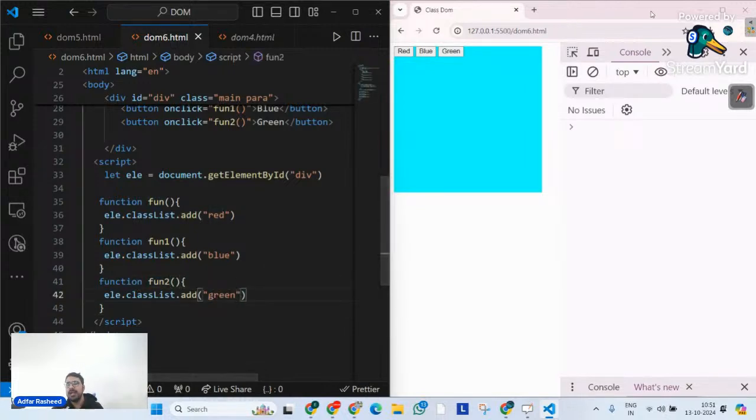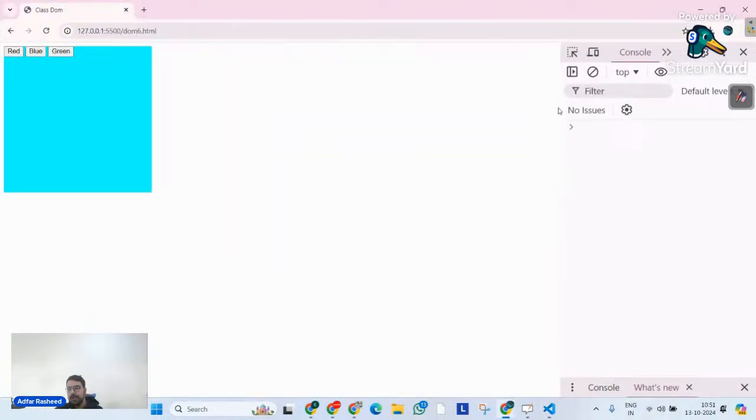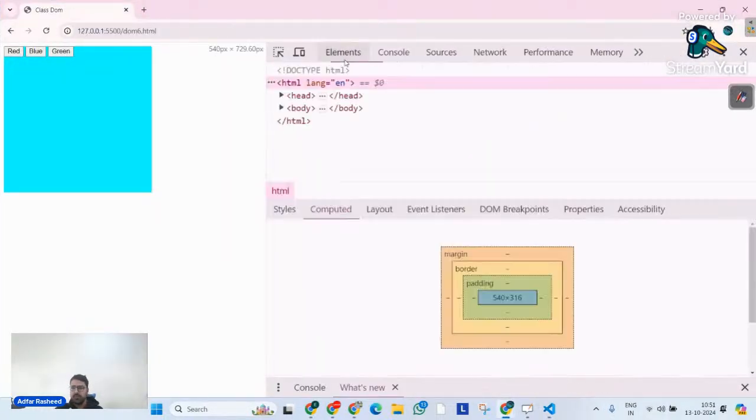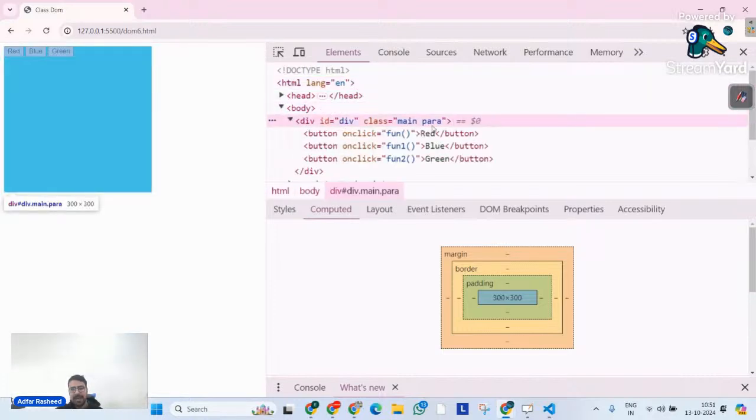Now see and try to understand what's happening over here. Let me open my HTML here. So we have, at least at this point of time, understood one of the methods of classList called dot add. With the help of dot add, we can add any class to our already existing class array. Now see, in the elements, I will try to open this div. At this point of time, I know by default I have implemented two classes, which is main and para.